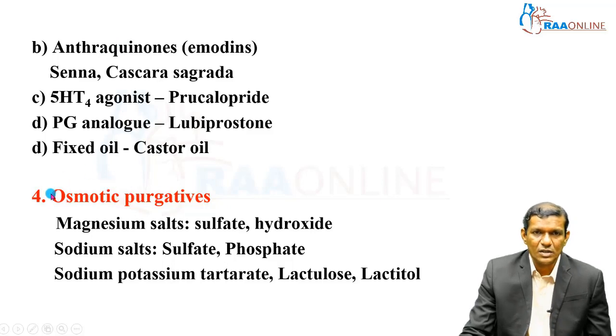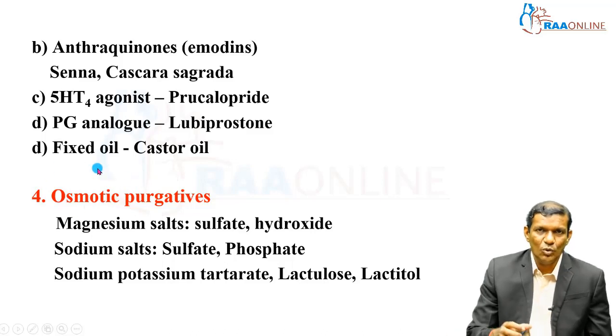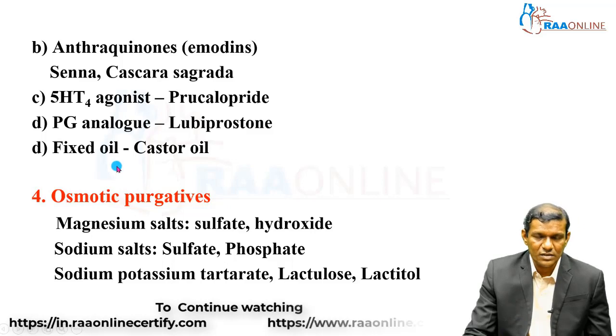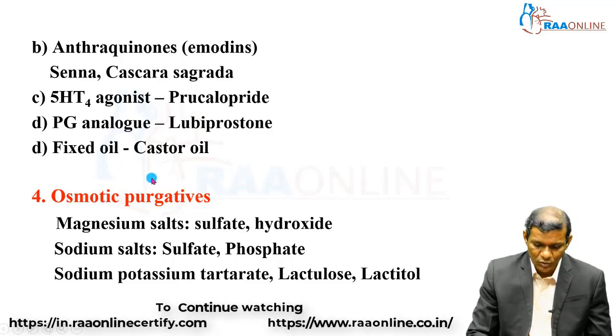Finally, the fourth one is the osmotic purgatives, mainly the magnesium salts of sulfate and hydroxide, and the sodium salts similarly, and sodium potassium tartrate, whereas lactulose and lactitol. Lactitol is almost similar to lactulose. So these are the osmotic purgatives. The name itself suggests osmosis. That means more water will be taken from the interstitium to the lumen. Because the lumen will be filled with more fluid, the constipation will be relieved, actually. So these are the 4 categories of the laxatives or purgatives.